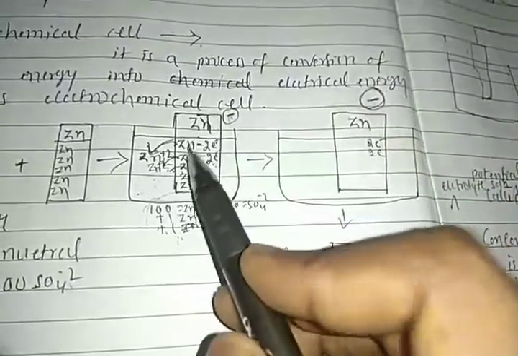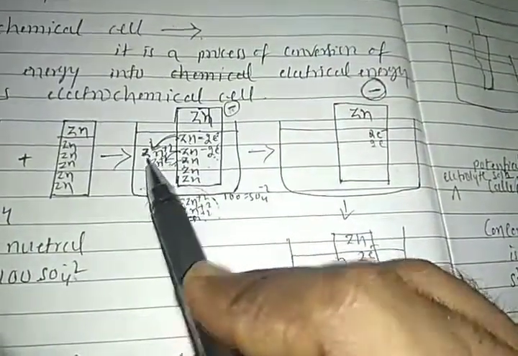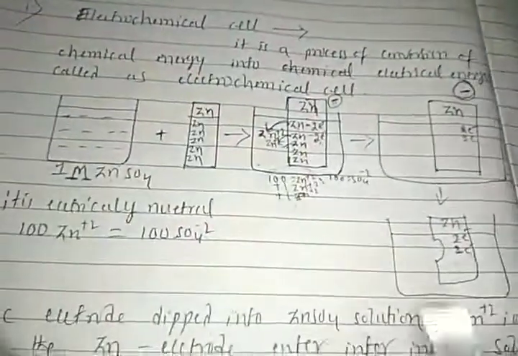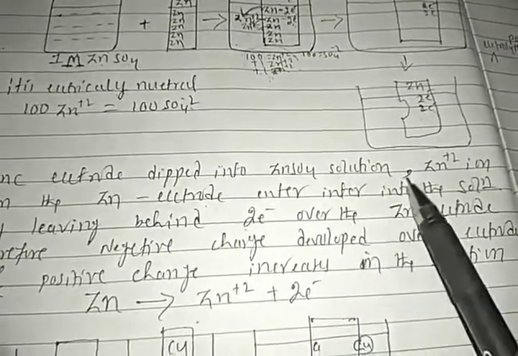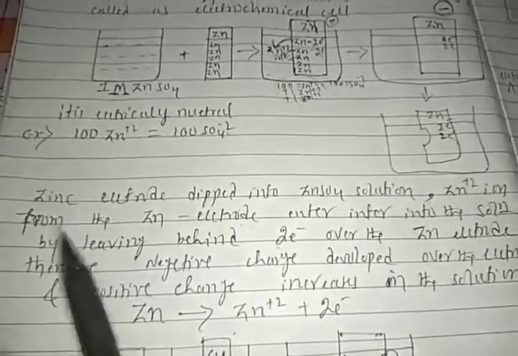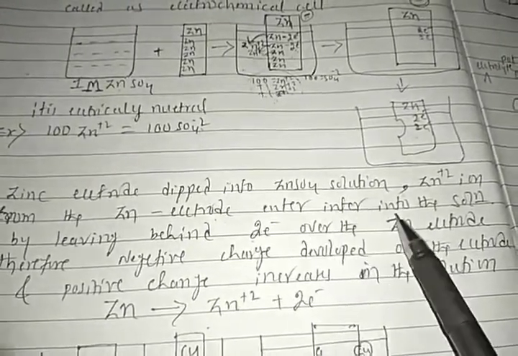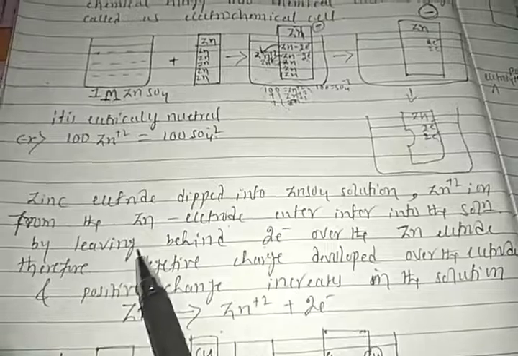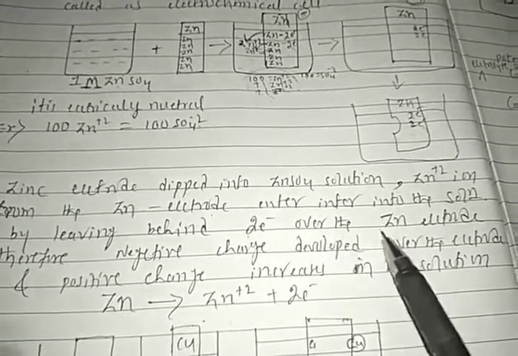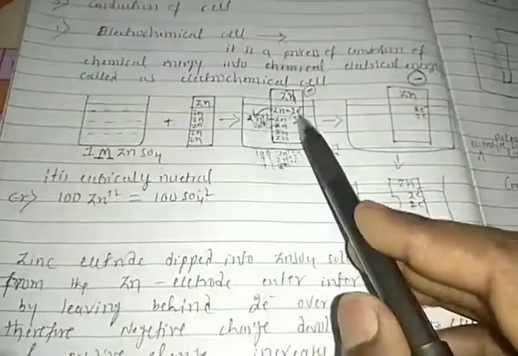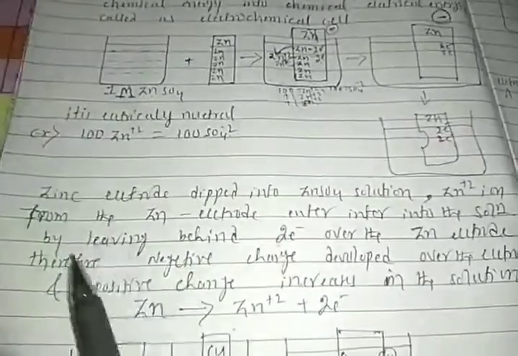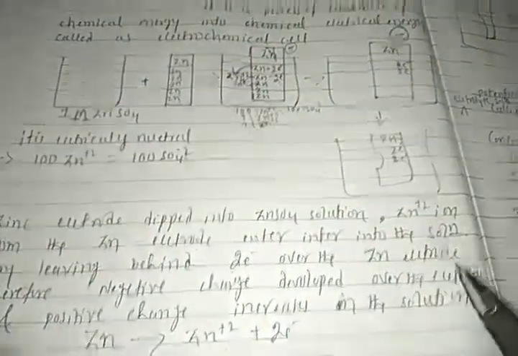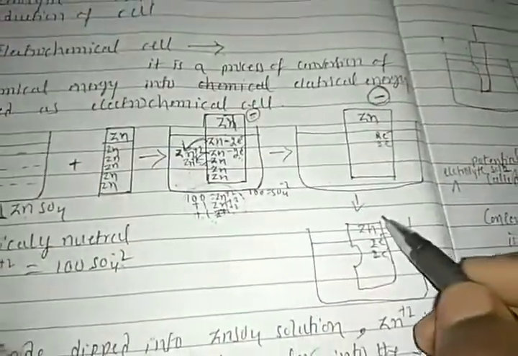Right, students? So zinc atoms enter into solution as zinc ions. It means the zinc atom undergoes oxidation reaction here. So the zinc electrode is dipped into zinc sulfate solution. Zinc ions from the zinc electrode enter into solution, leaving behind 2 electrons over the zinc electrode. Therefore, negative charge develops over the electrode.